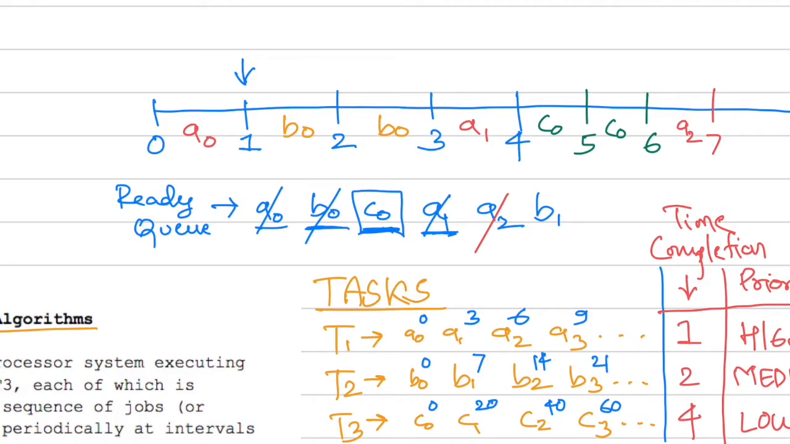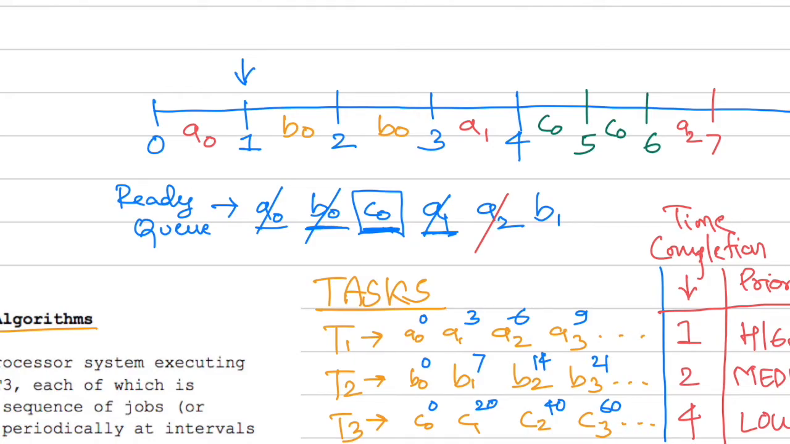So now, at the end of the 7th second, we have B1 in the ready queue and C0 in the ready queue. C0 is not yet completed. C0 has completed 2 seconds. Note, C0 needs 4 seconds for completion. So 2 seconds are done and 2 are still pending. So we pick the one with the highest priority. So B1 gets picked up.